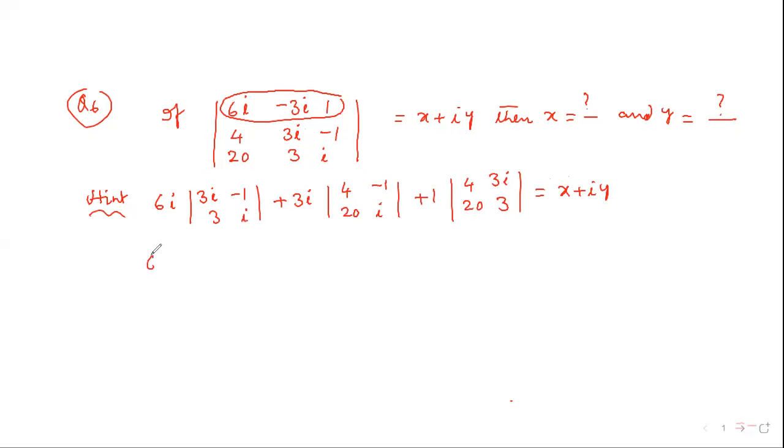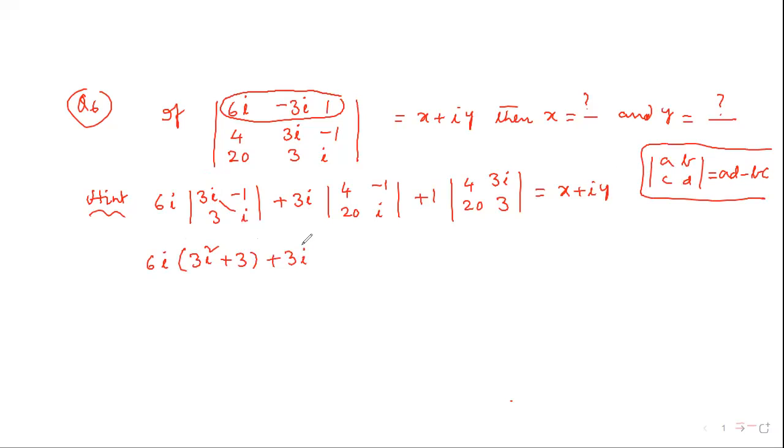Now apply cross multiplication. For a b c d, cross multiplication is ad minus bc. That is 3i square minus, the plus 3, plus 3i 4i plus 20 plus 1, so 12 minus 60i is equal to x plus iy.